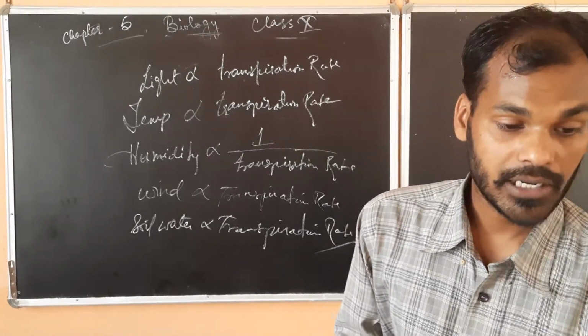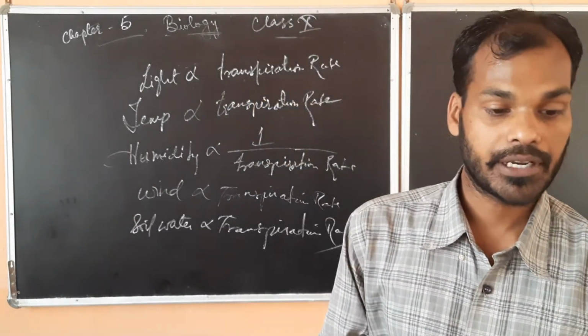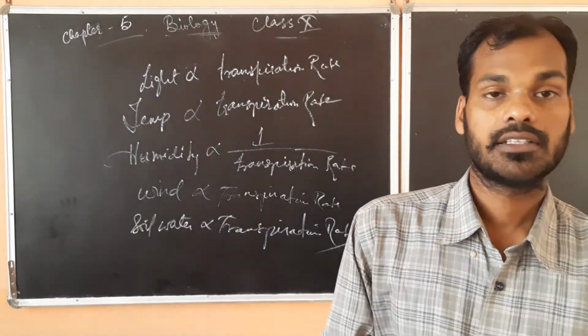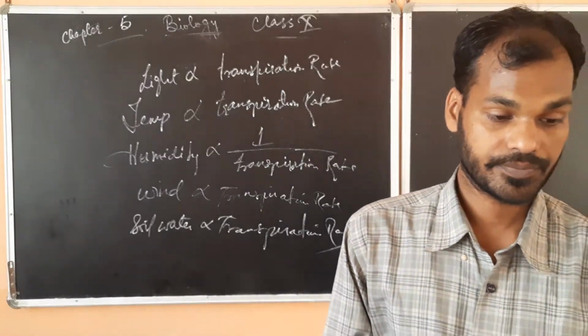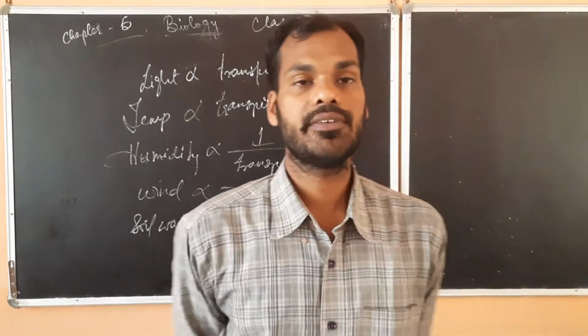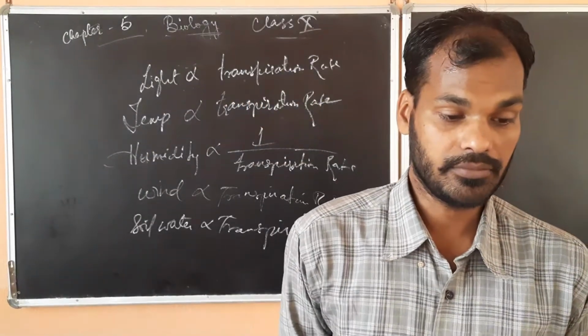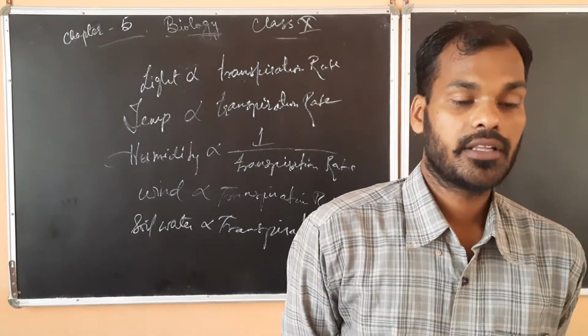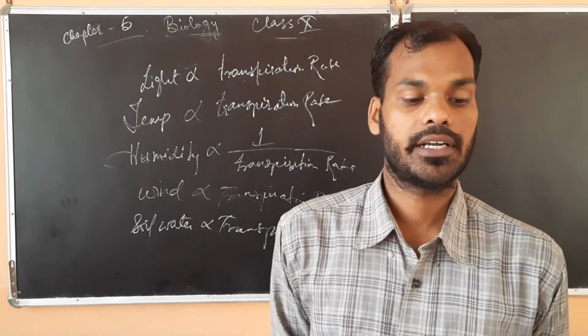Then sunken stomata: if the stomata are sunken deep in the epidermis, it reduces the air movement, as a result transpiration will be less. Presence of hair: hairs are present in xerophytic leaves, and these form a microenvironment, which when saturated with water decreases the rate of transpiration.